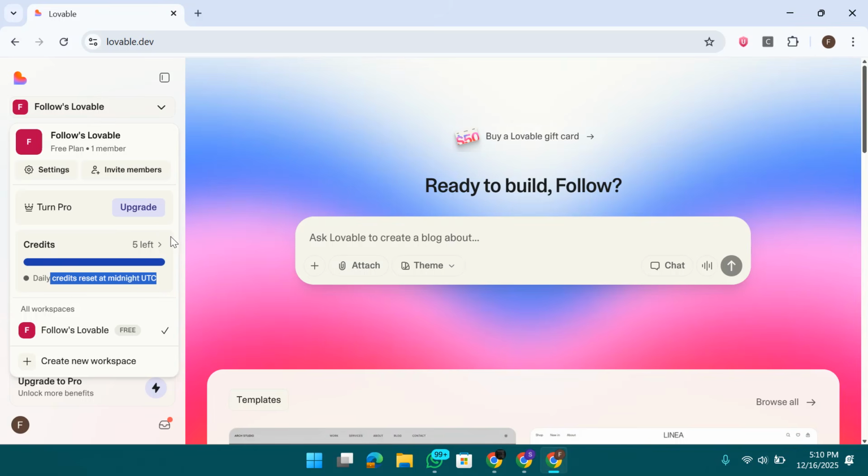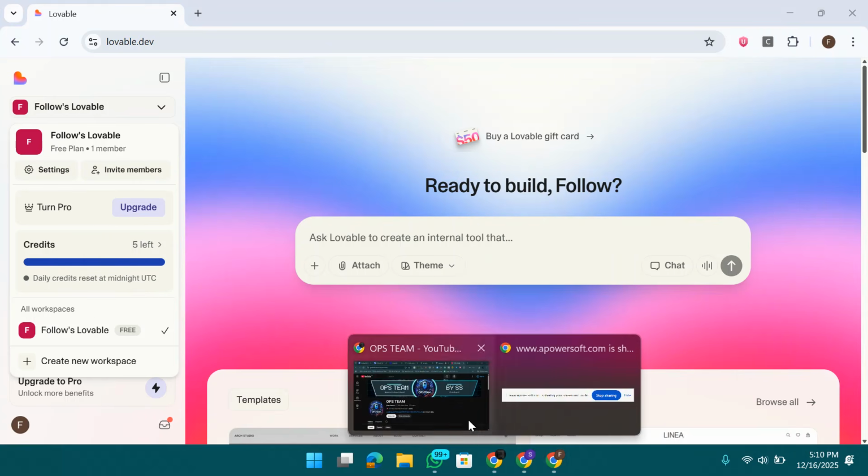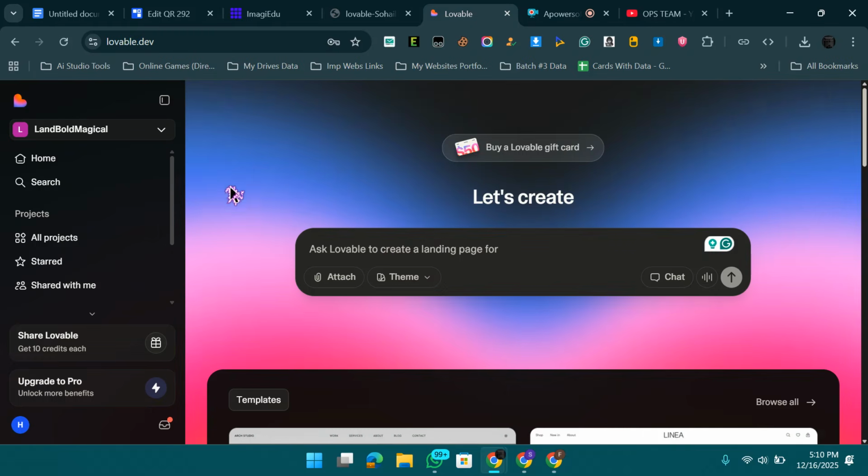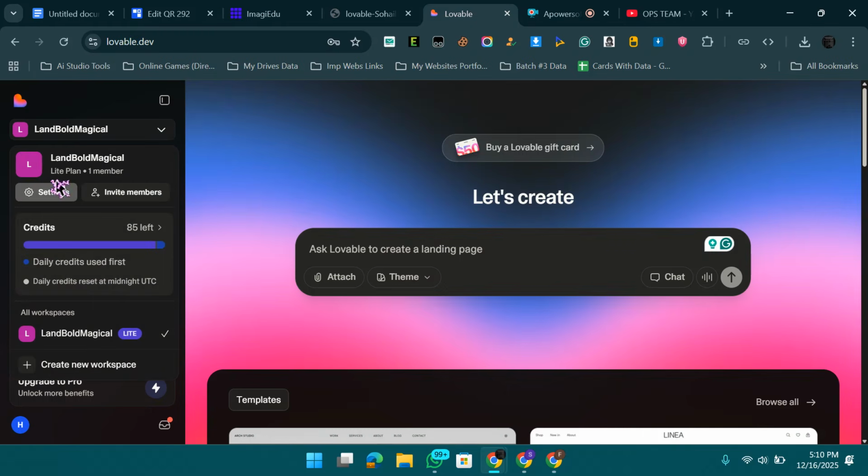Simple, as you can see, this is our simple plan. Okay, this is a free plan. Here is 5 credits only, but if you use the Lovable Lite Pro plan, you have 85 credits. So it's daily credits.